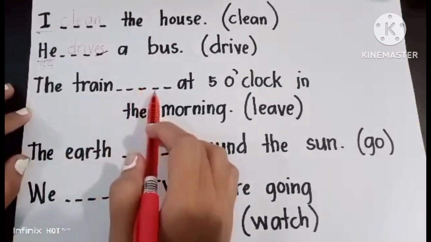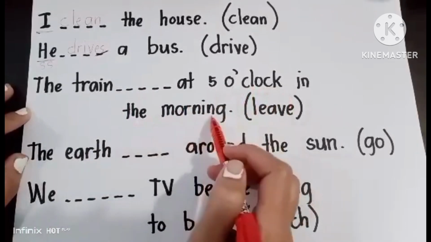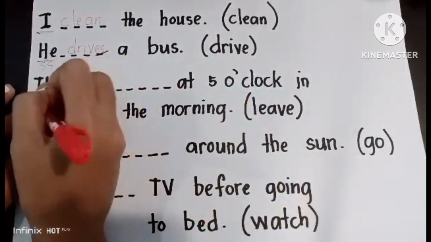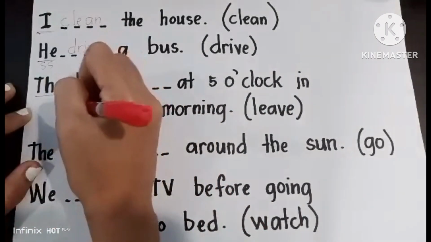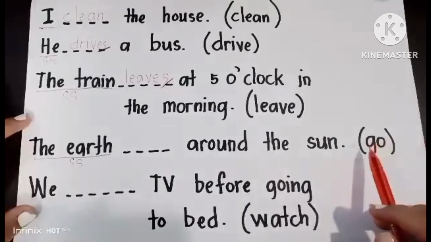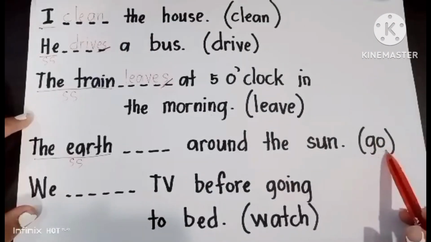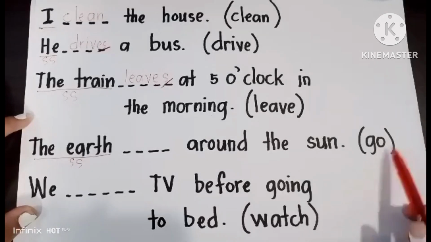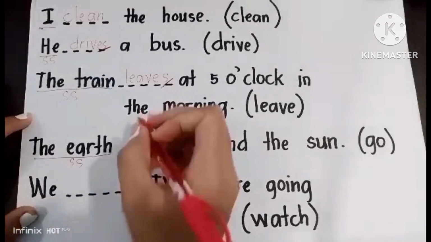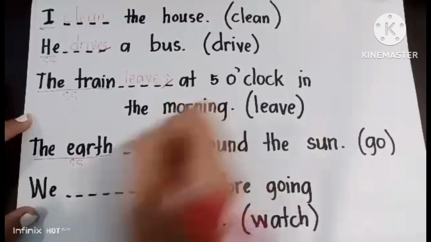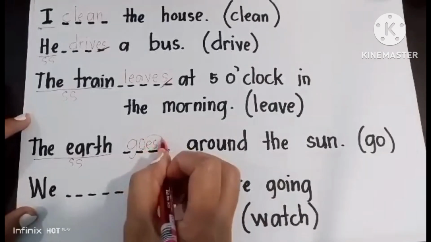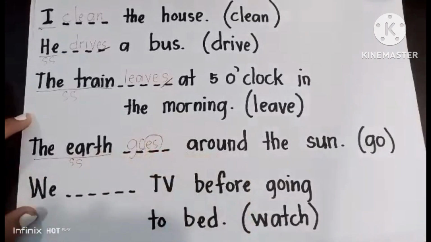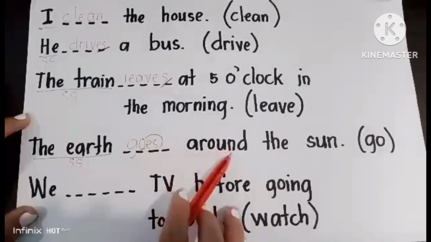The train blank at 5 o'clock in the morning. Here, the subject is the train, which is only one, so singular subject. So, if you will have a verb that ends with O, you have to add es to that verb. So, it goes like this. Okay? It ends with O, so you add es to the verb. So, the earth goes around the sun.